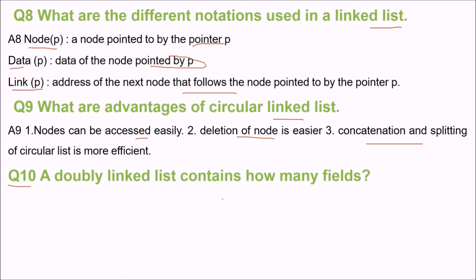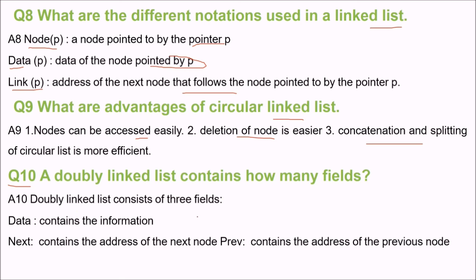10th, a doubly linked list contains how many fields? See, a doubly linked list contains 3 fields. We add one more part. This is the info part or the data part. This is the address part or pointer part to the next node, and this has the address of the previous node. This is a doubly linked list.